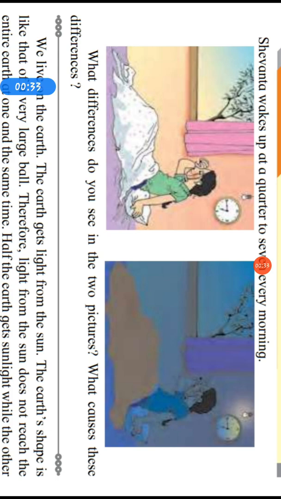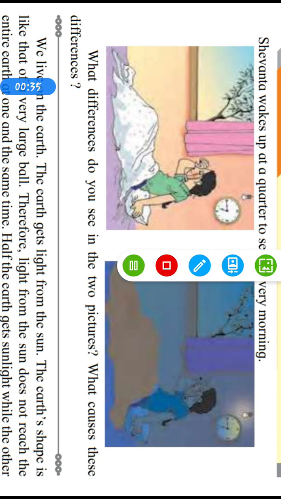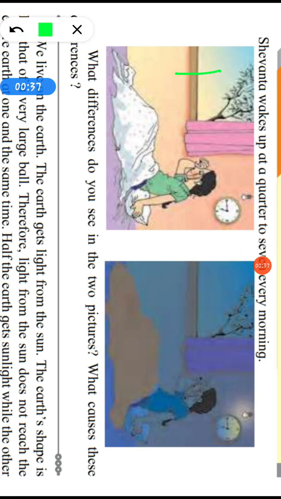See, in the first picture, it is morning. 6:45 a.m. is the time shown in the clock. As the sun rises, we get light from the sun. Therefore, we can see the things around us clearly.